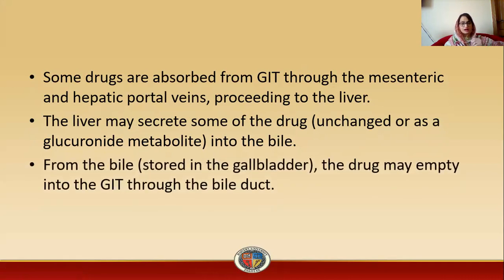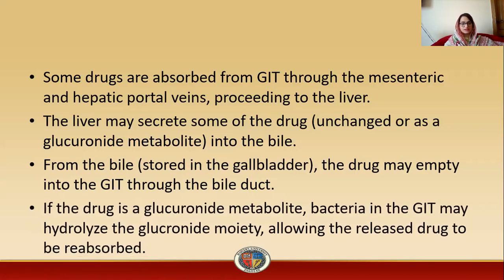From the bile stored in the gallbladder, the drugs may empty into the GIT through the bile duct.